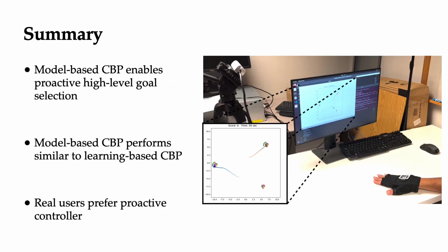So in summary, we saw that model-based CBP enables proactive high-level goal selection. It can also perform very similarly to learning-based CBP in our simulations, and real users tended to prefer our proactive controller to our other baselines in real user studies.